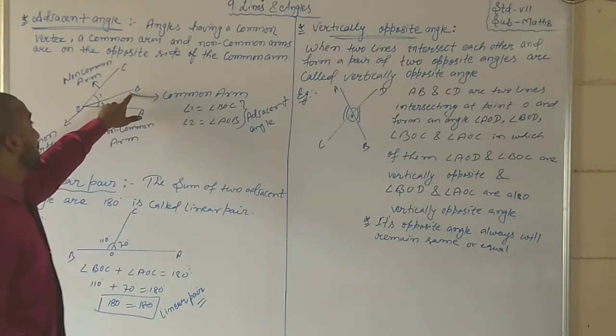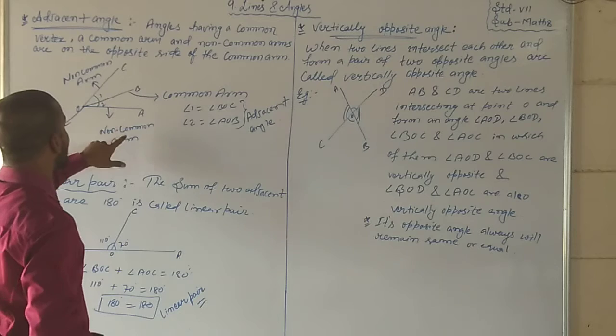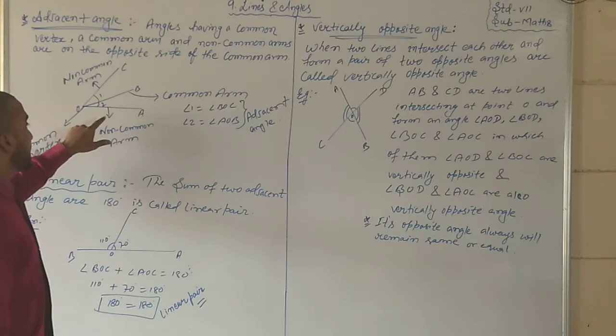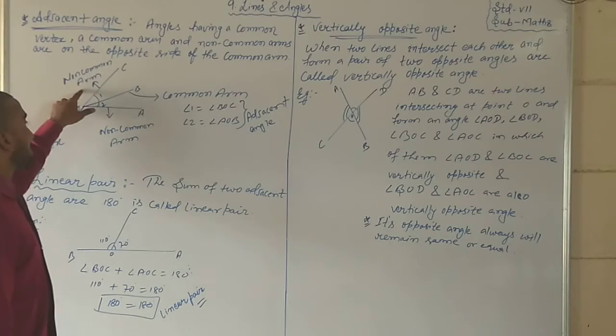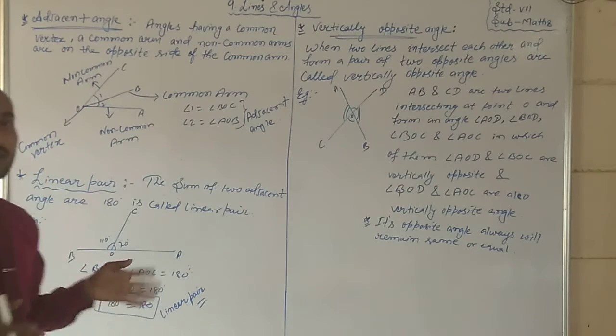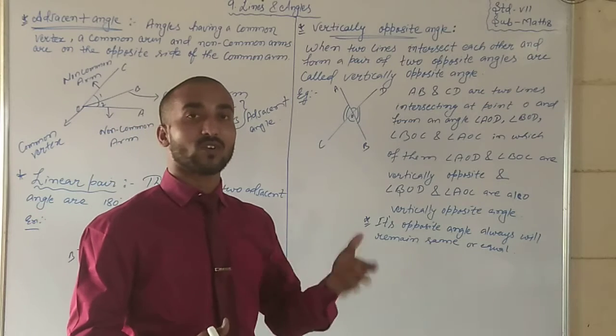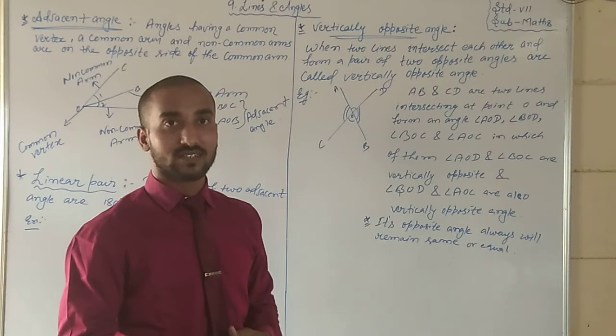Are you getting my points? Arms and vertex are common, but non-common arms are just the opposite of it. What is common and non-common? Common means that it is equal for all, that has equal rights. That is common.